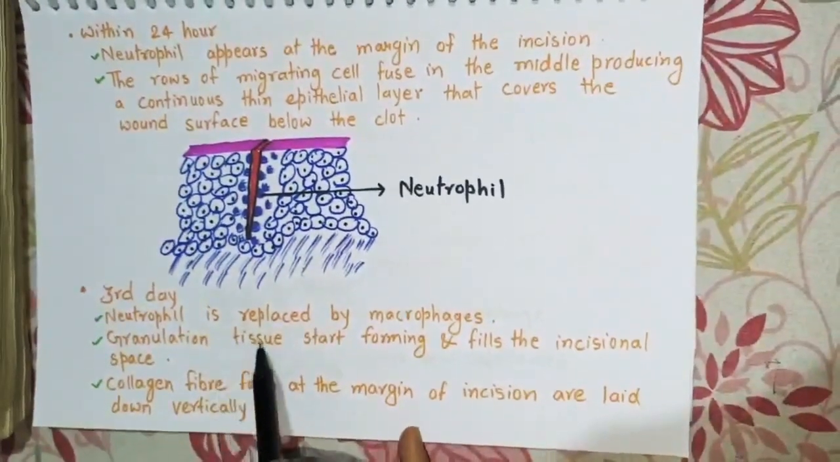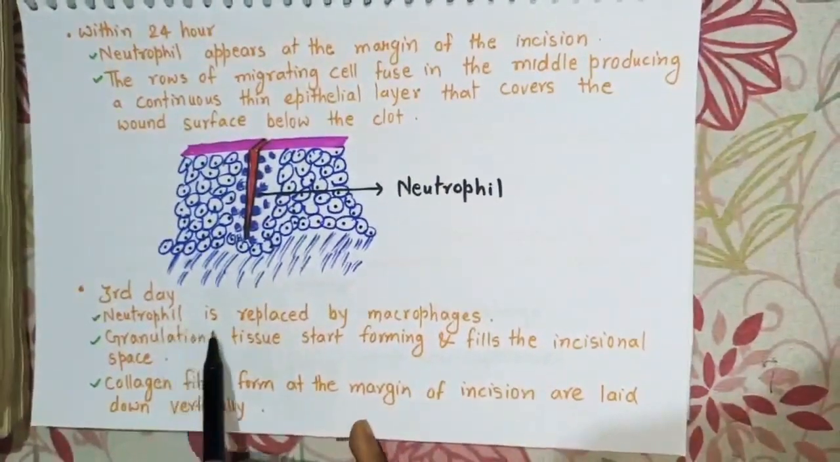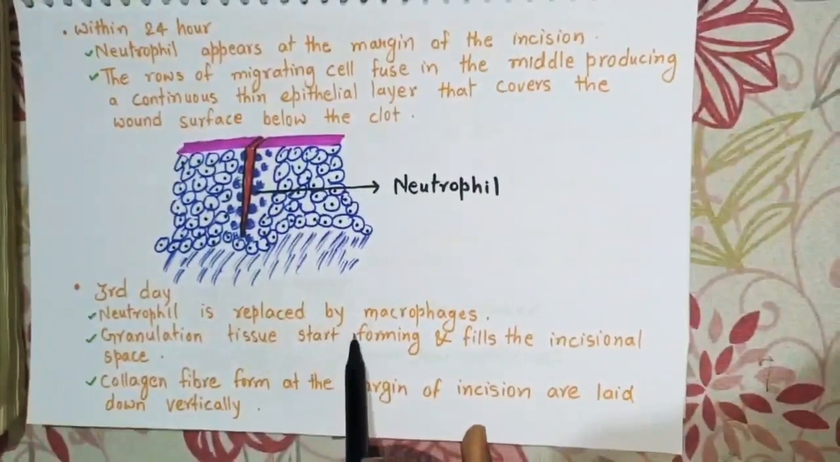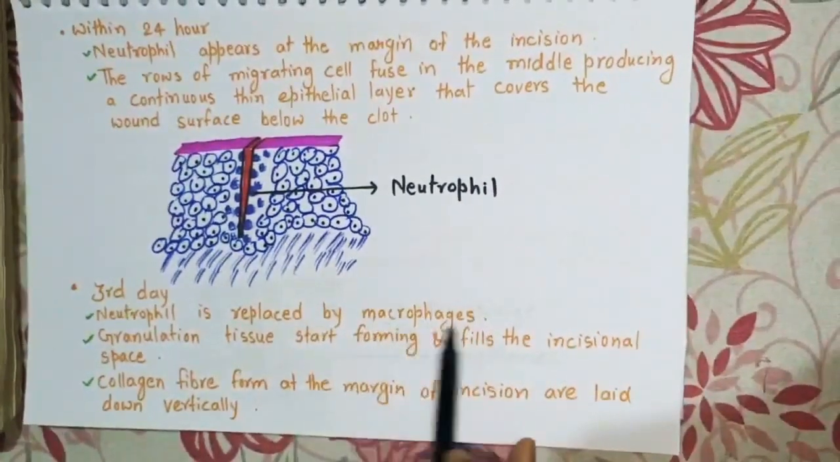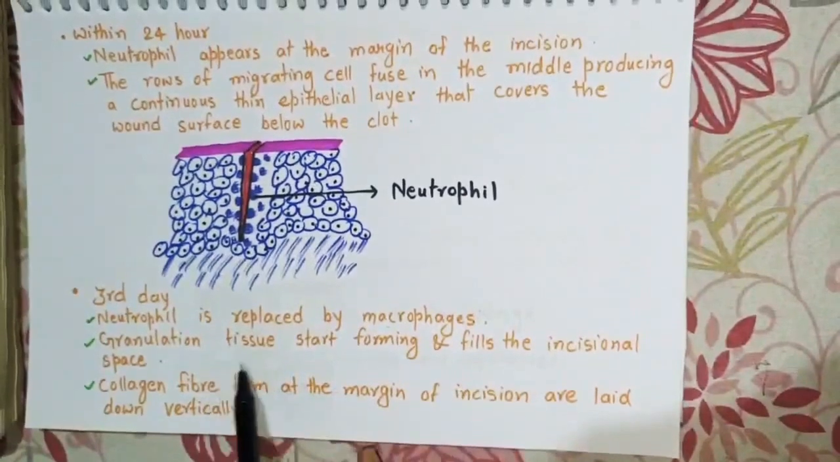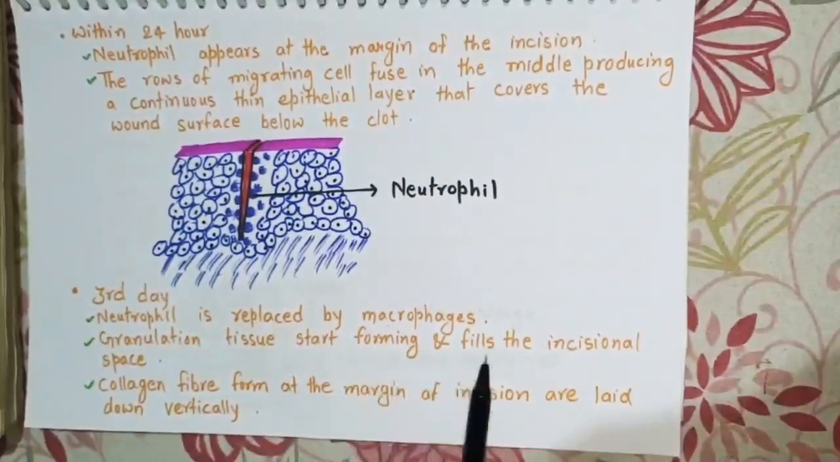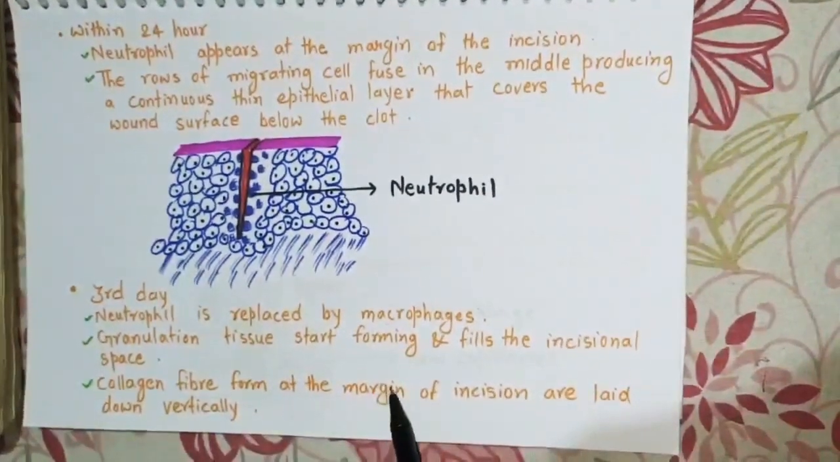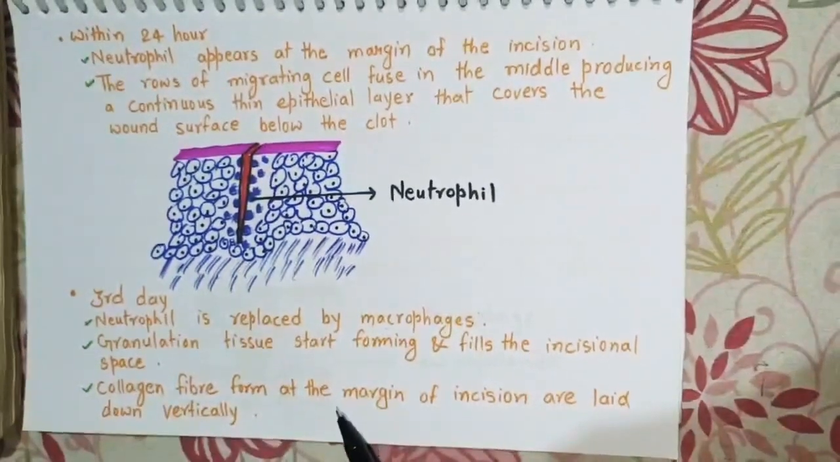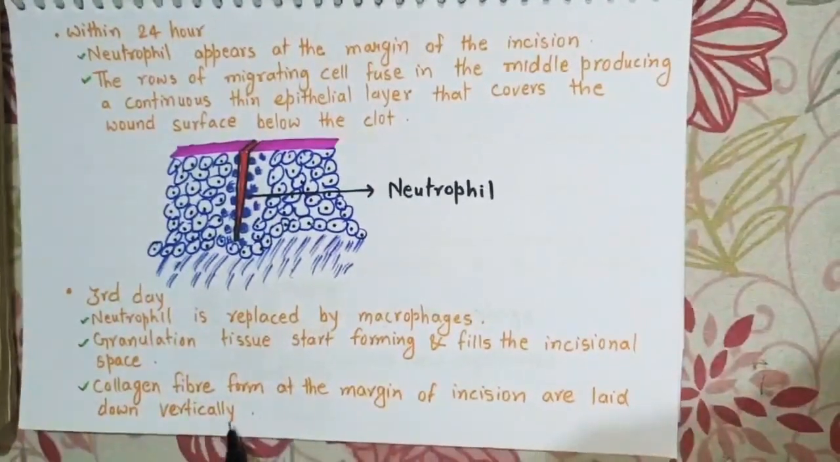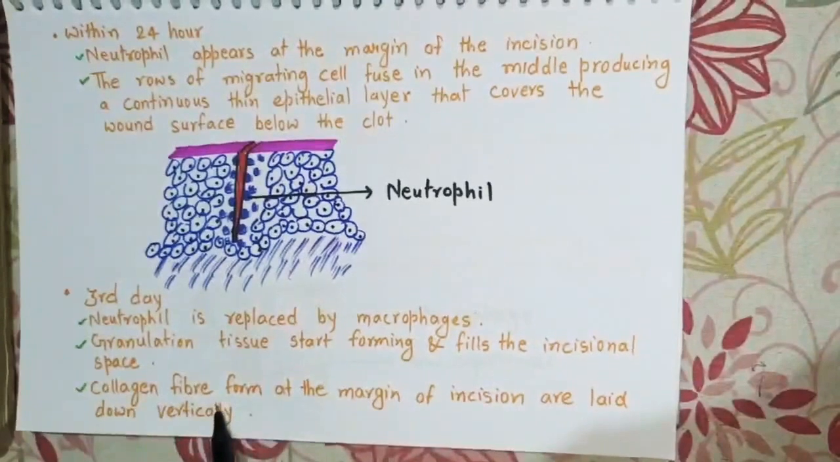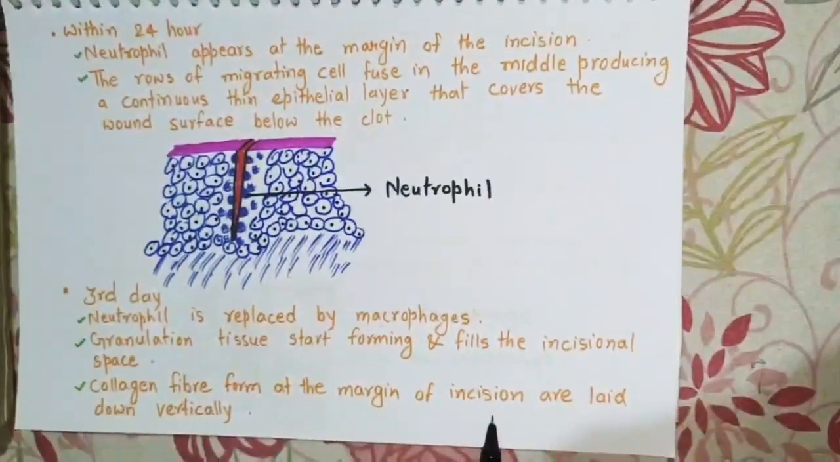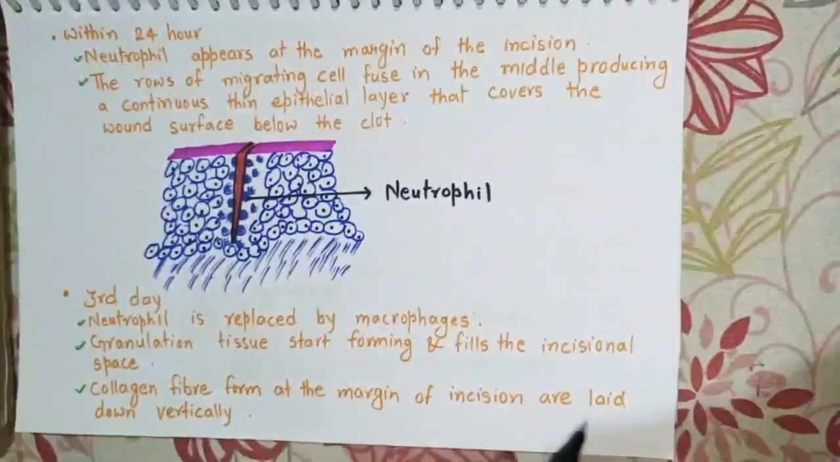What happened on the third day? The neutrophils that have accumulated at the margin of incision will be replaced by macrophages, and the granulation tissue starts forming and fills the incisional space. After formation of the granulation tissue, there will be formation of collagen fibers at the margin of incision that will lay down vertically.